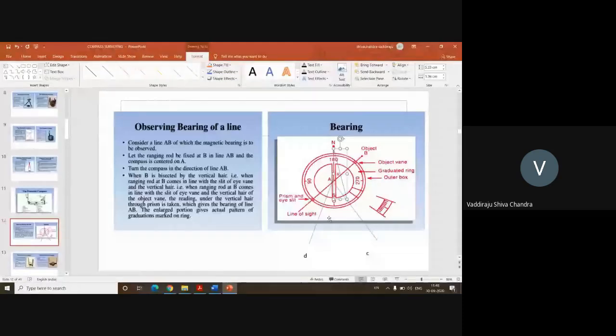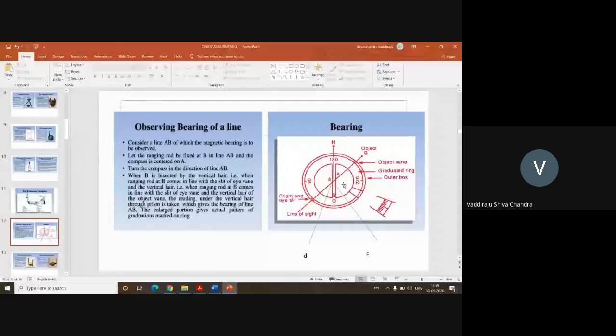Once you get these two bearings, what is the angle BAC now? It's the difference of the bearing of AC minus the bearing of AB. Do you all accept it?